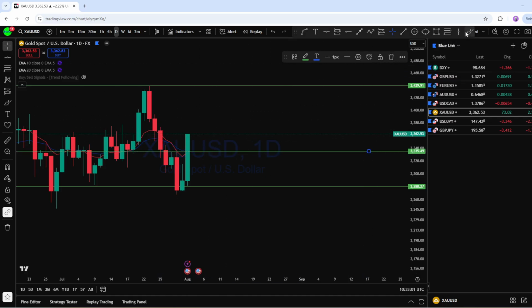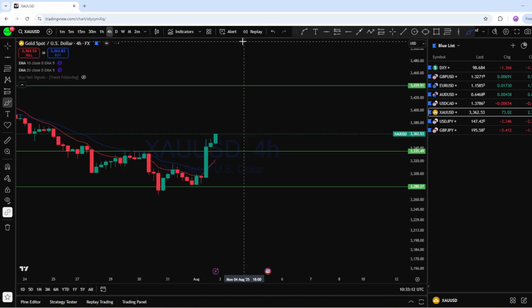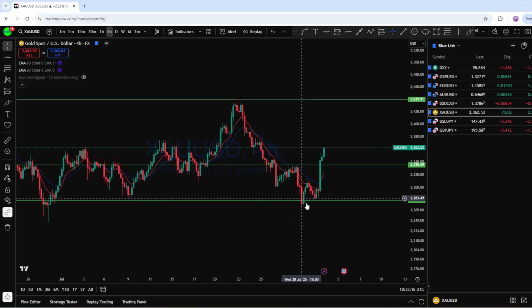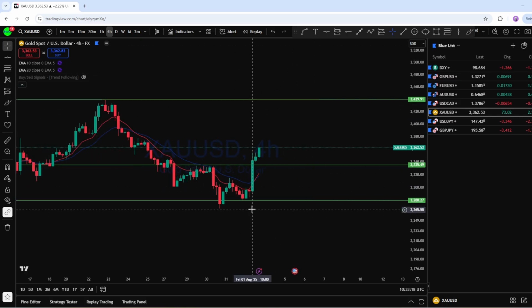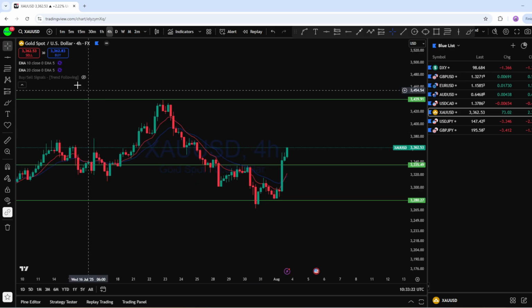Now this is an important daily resistance that has been broken, with the daily candle closing above. What I think is that with the market open, we might see an initial pullback and potentially continue to trend back again to the upside to the daily resistance line. If we look at the intraday or 4-hour chart here, you can see there is a sharp breakout with one single impulse to the upside on XAUUSD.